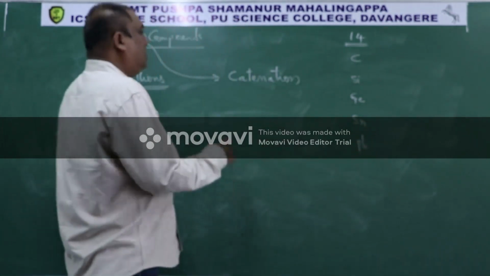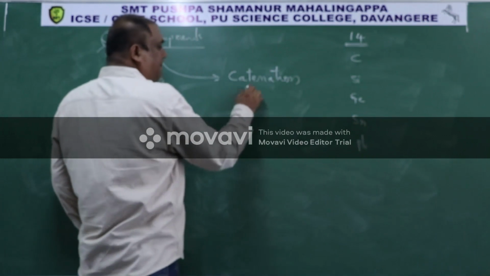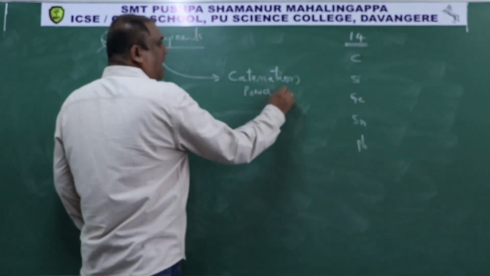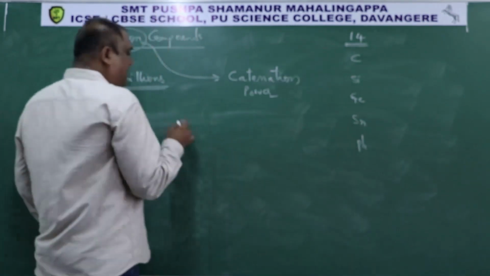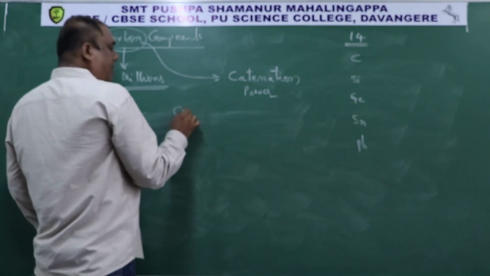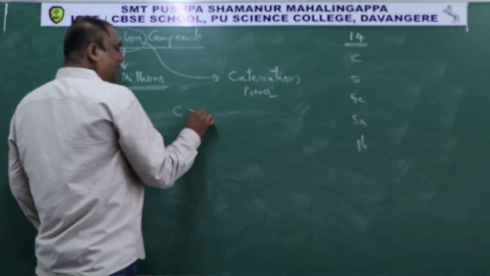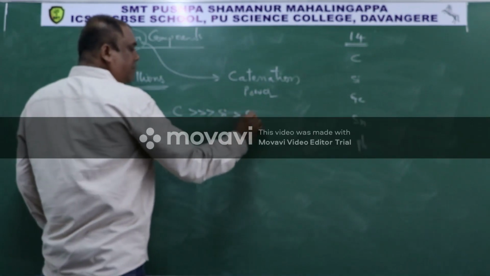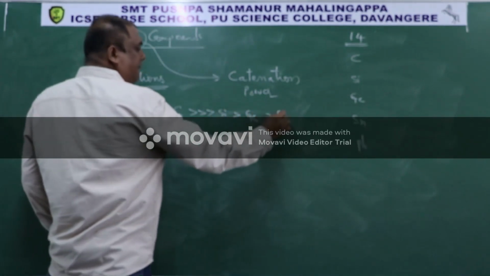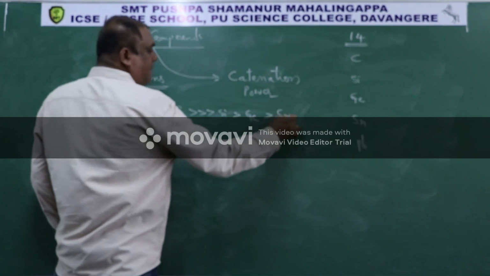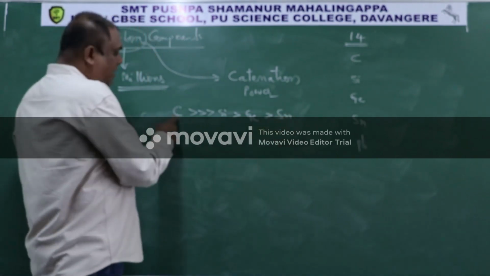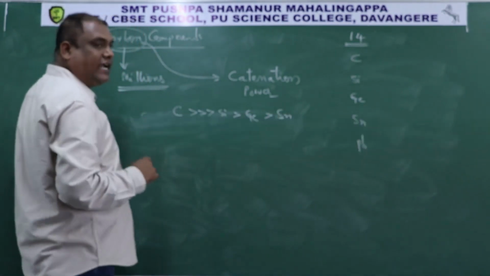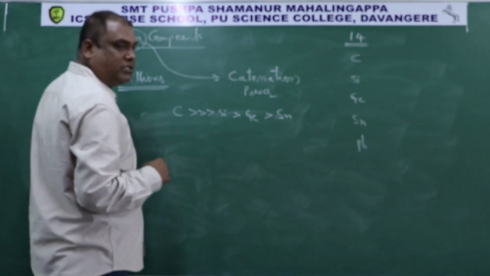Now, the catenation power of these elements is in the order of carbon greater than silicon greater than germanium greater than tin. So carbon, because of high catenating power, is able to form many compounds.